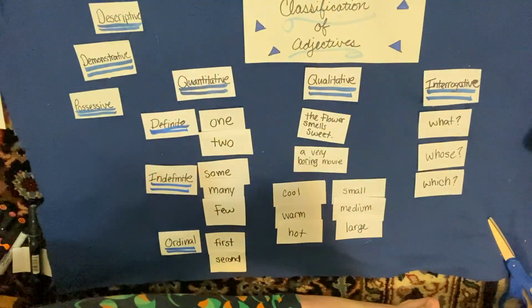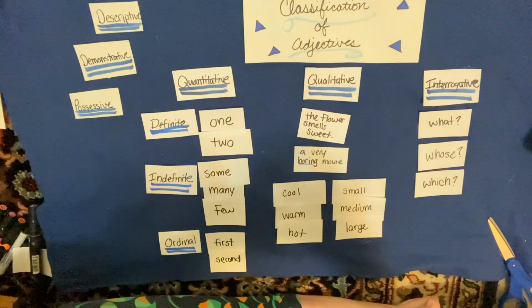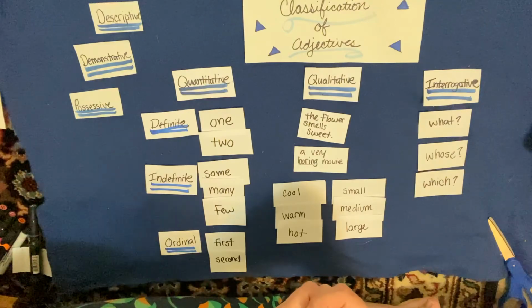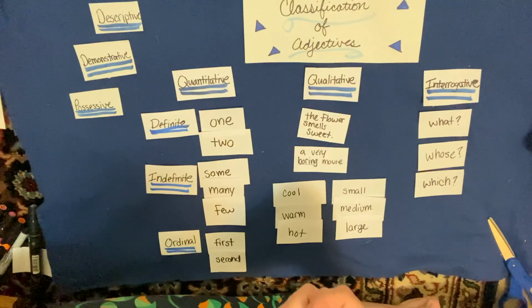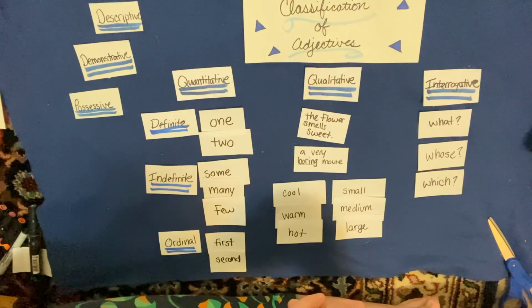But what I want you to do also is, as you are reading, whatever it is you're reading, whether it's research or reading for pleasure, like just a novel or something, I want you to start finding different adjectives, okay? Or you can photocopy or print something off the internet that you're interested in reading, and I want you to start to underline or highlight all the different adjectives, and then I want you to try to classify them, okay? And this work is really going to help fine-tune your symbolizing when you're going through hunting and searching and collecting for the different kinds of word parts in whatever it is that you're reading or writing.